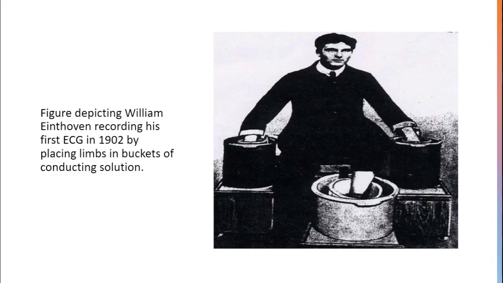This is the person. His name is William Einthoven. He was the first person to record an ECG in 1902 by placing his limbs in buckets of conducting solution. He is known as the father of ECG, and he got a Nobel Prize in 1924 for the invention of the ECG machine.